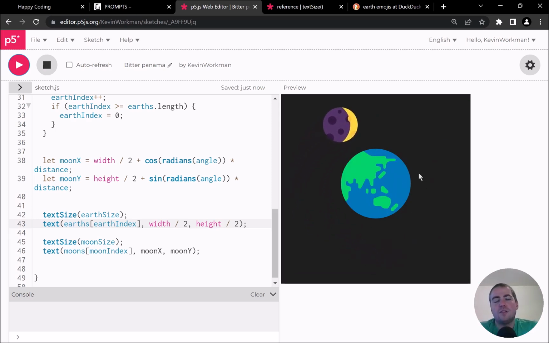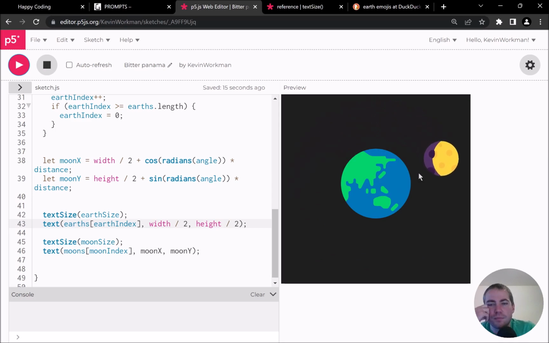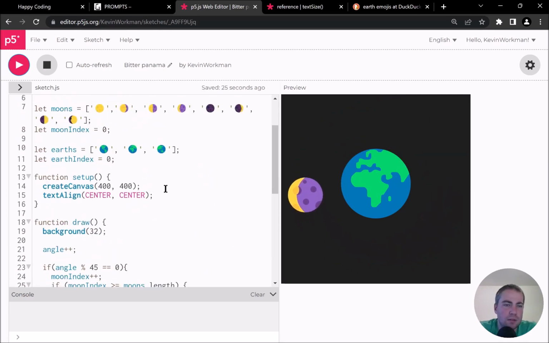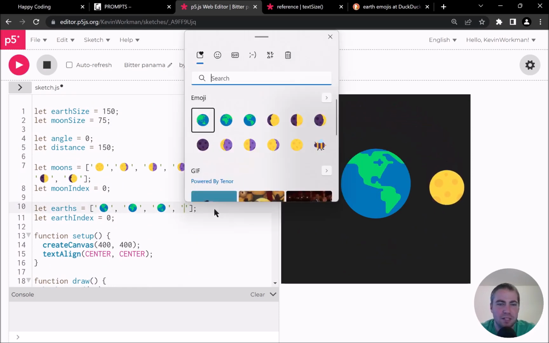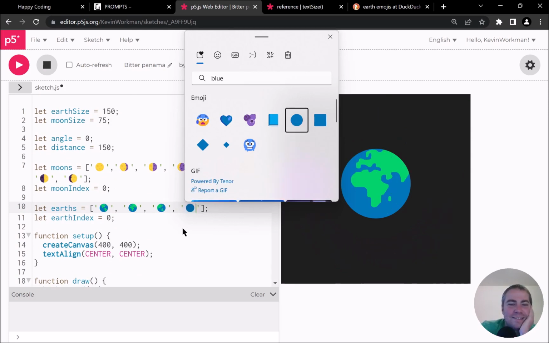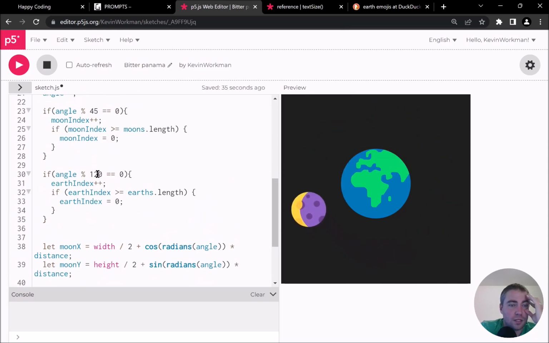And I don't know if there's a way around that. If there were more emojis, like if there was an emoji showing the Atlantic Ocean, then maybe. If there's an emoji showing the Pacific Ocean, I mean, maybe I can get away with this one by having a blue circle. I don't know if this will work. Blue circle. And then changing this to, what is 360 divided by 4 is